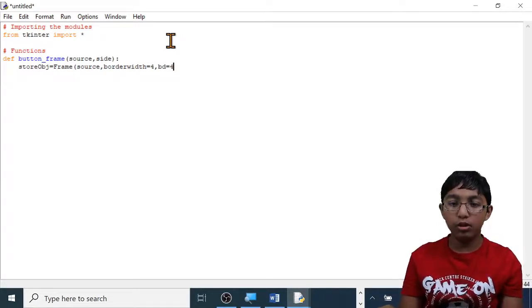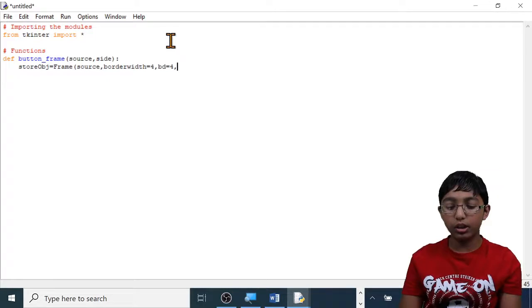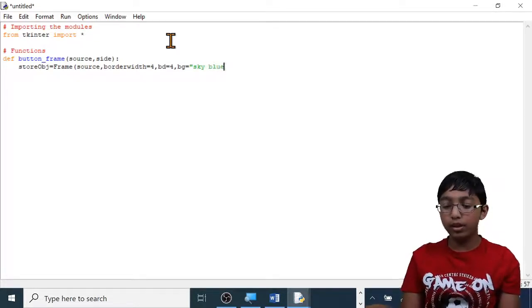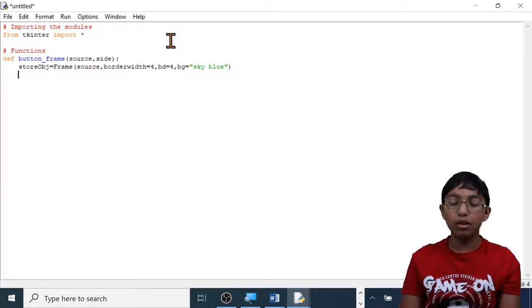Then do comma, I'm going to set its background color. Type BG, that stands for background color, equals, open quotation marks, then type a color in. I choose sky blue, then close quotation marks, close brackets, enter. Now we've created it, now let's pack it. Packing means basically just displaying it on the screen.